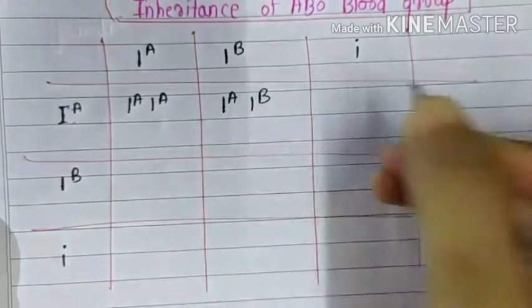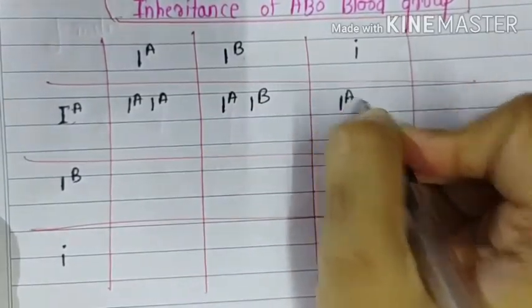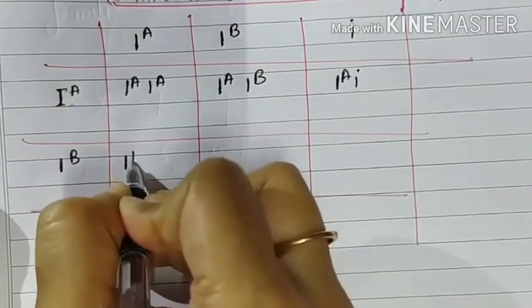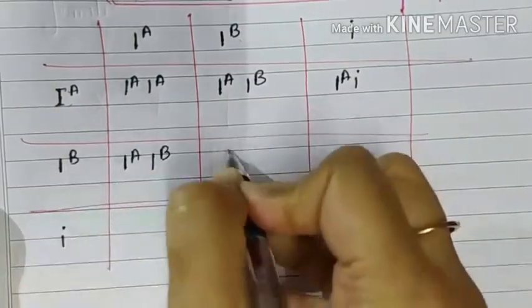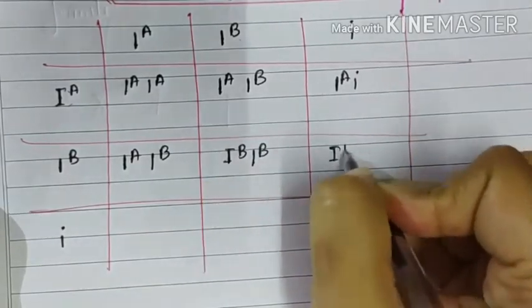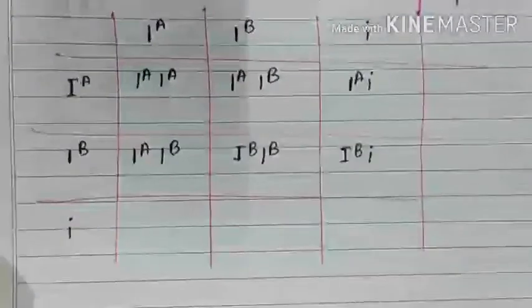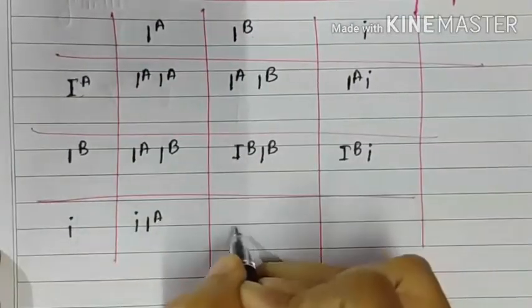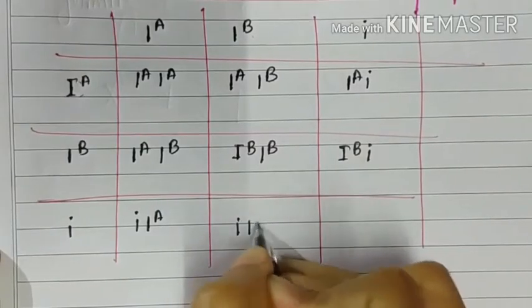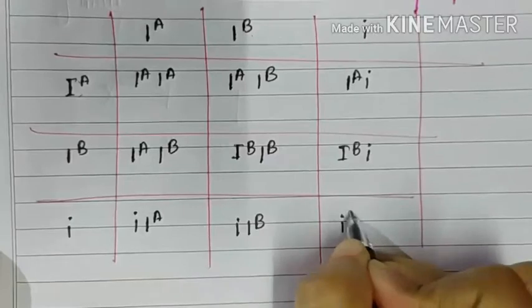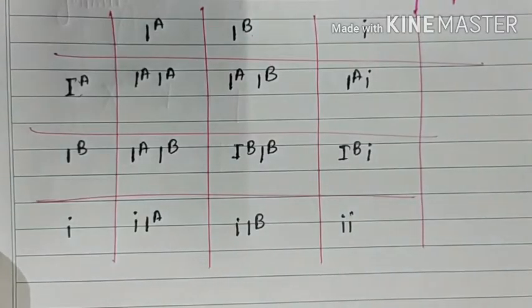First of all, on the left side we write IA, IB, i, and on the top of the Punnett square IA, IB, i. Now in the first box it will be IA IA, and in the same way in the second IA IB, in the third IA i, and then next IB IA, IB IB, then IB i, and then IA i, IB i, and i i.